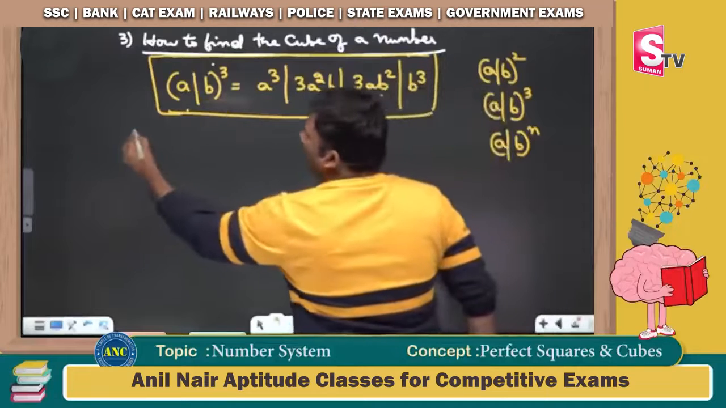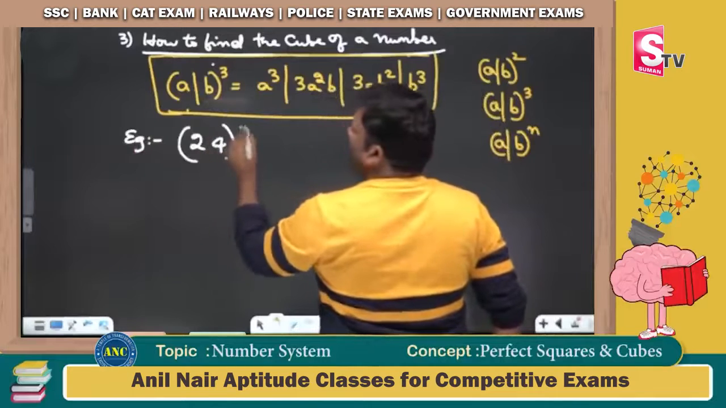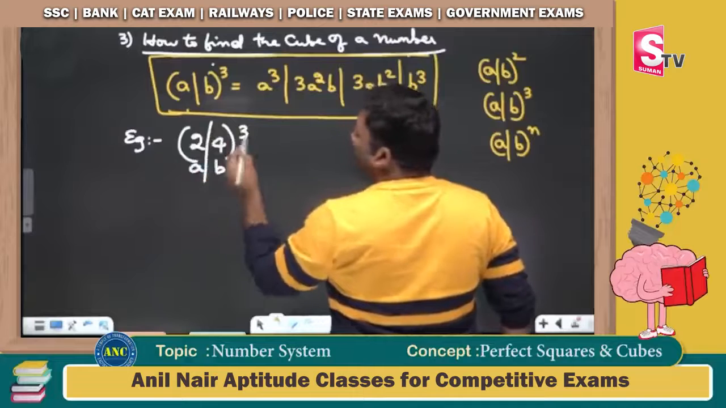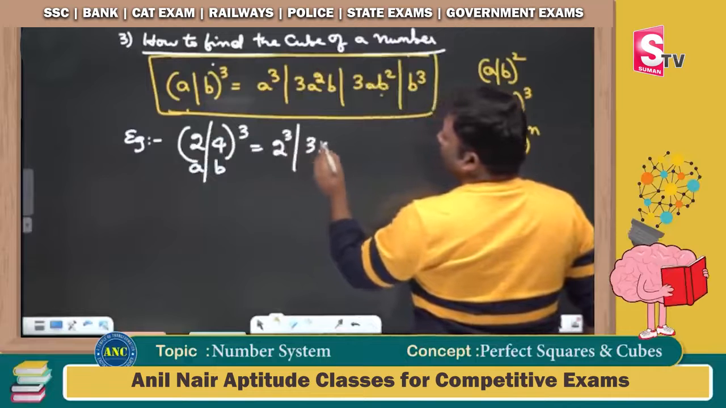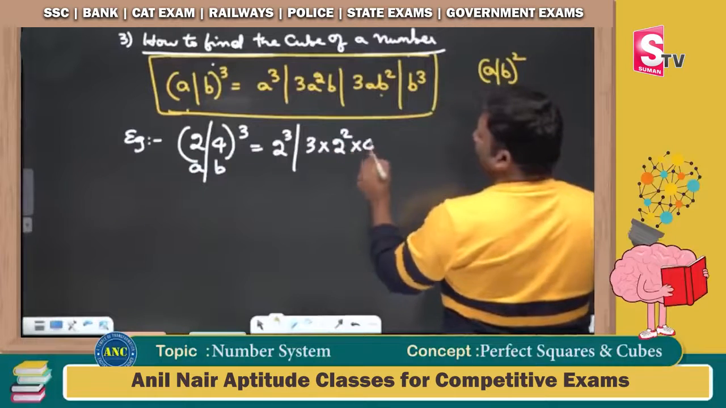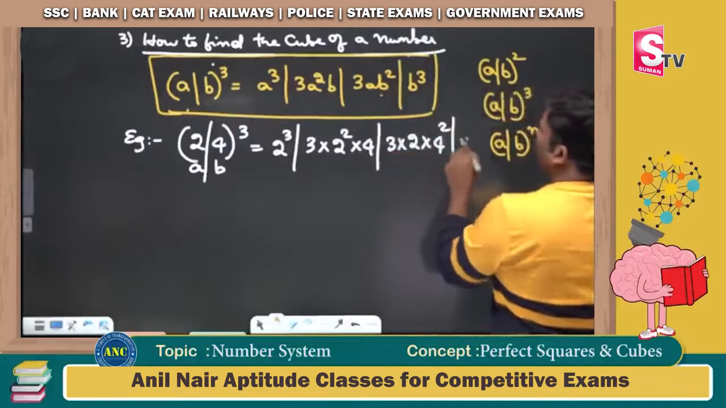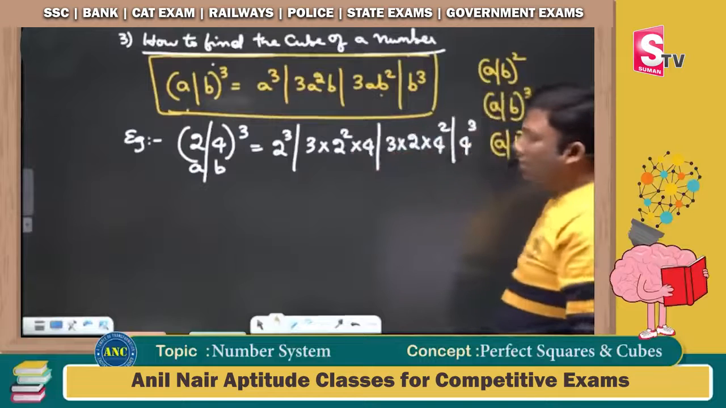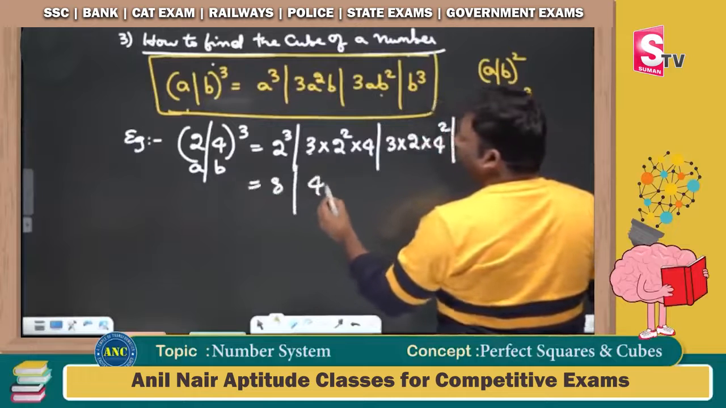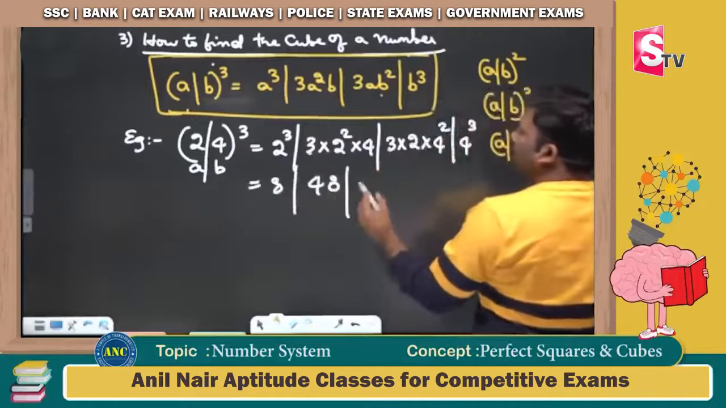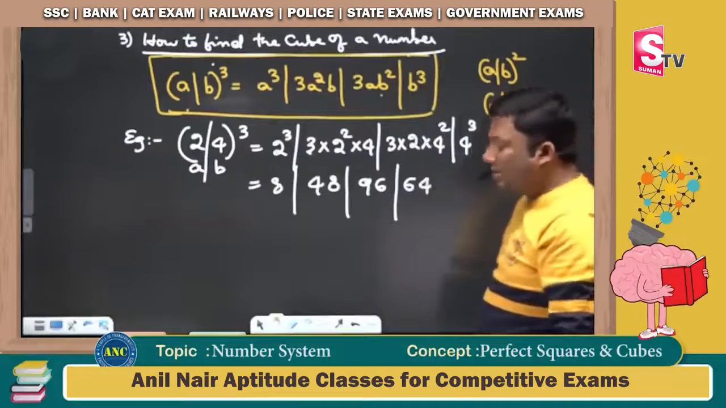Now for example, how to find the cube of 24. 24 whole cube: A is 2 and B is 4. Wherever A is there, substitute 2. 2 cube. Next is 3a square b, next 3ab square, and next b cube. 2 cube is 8. 3 4s are 12, 12 4s are 48. 3 2s are 6, 6 16s are 96. 4 cube is 64. I hope it is clear.